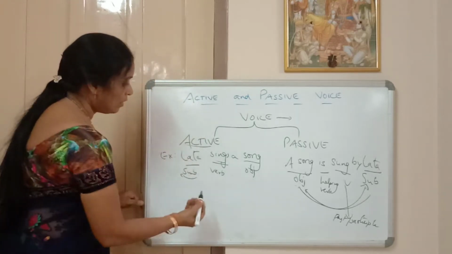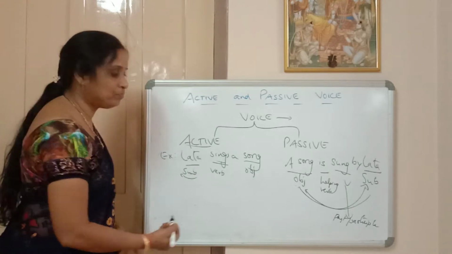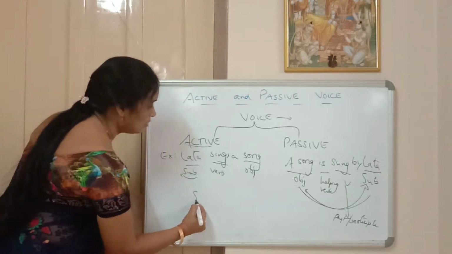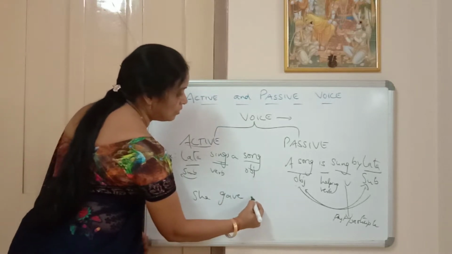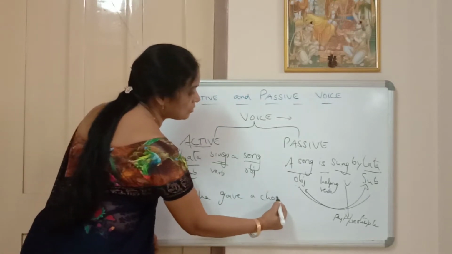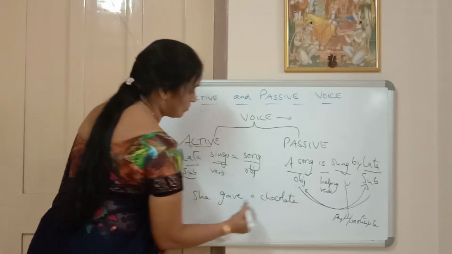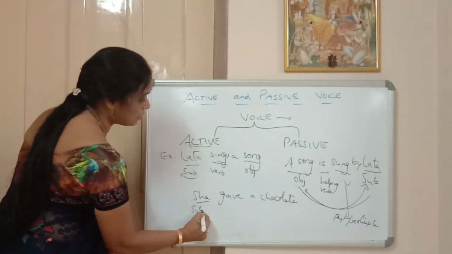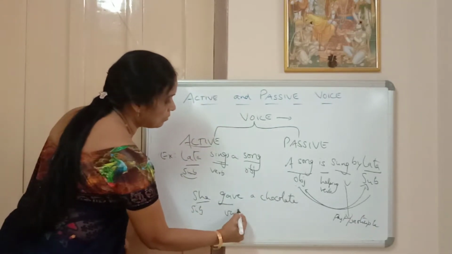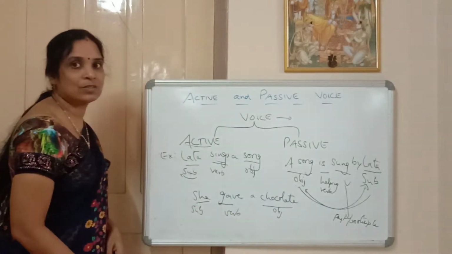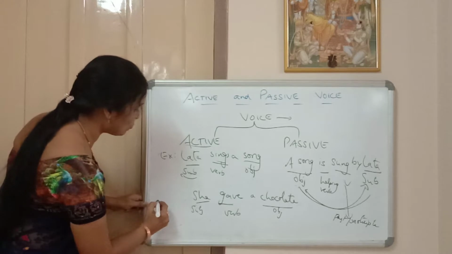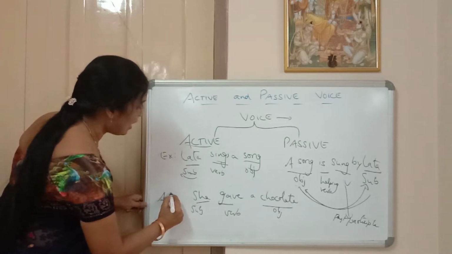Okay? Now one more example if I give. She gave a chocolate. She is subject, gave is the verb, chocolate is object. Now how will you change into passive voice? This is in active voice.